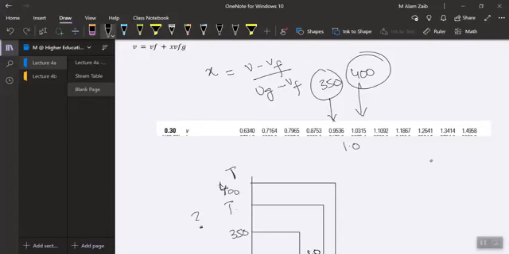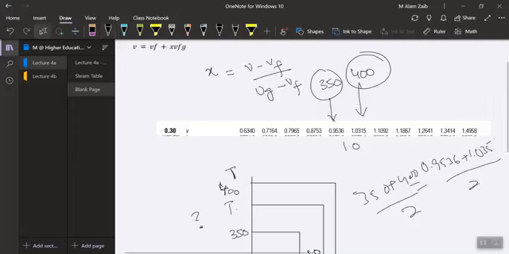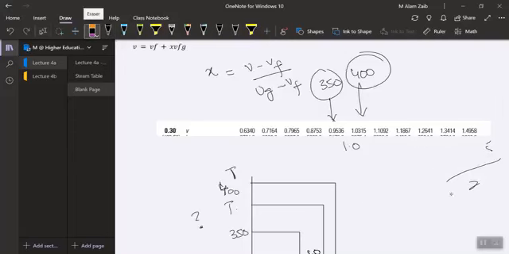So that would mean 0.9536 plus 1.0315 divided by 2 should be equal to 350 plus 400 divided by 2. That means you can take the average of the two temperatures and find it. But the average of the temperature would come out as 375, while if you average the volume, dividing by 2, it would not come as 1.0.